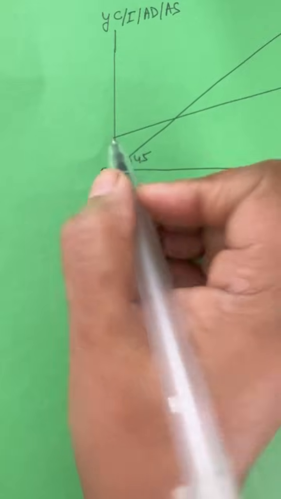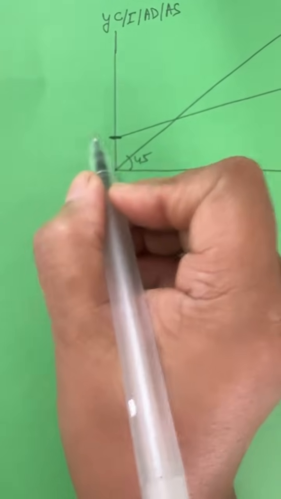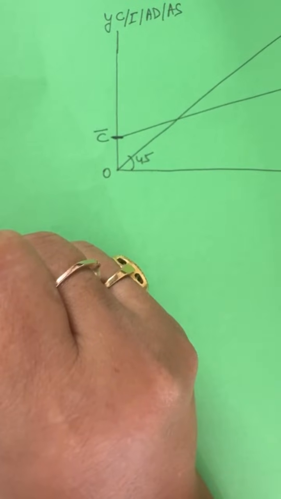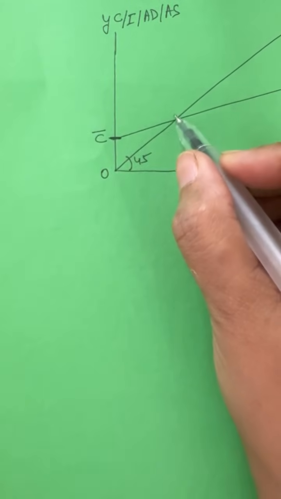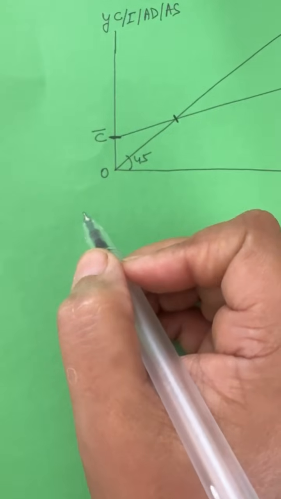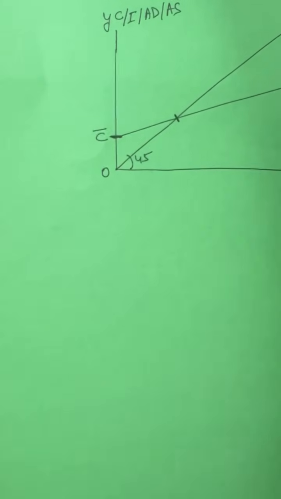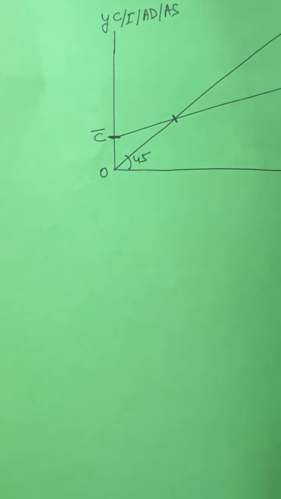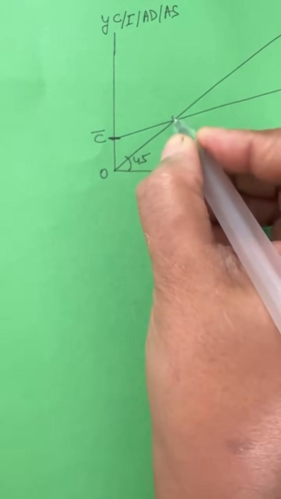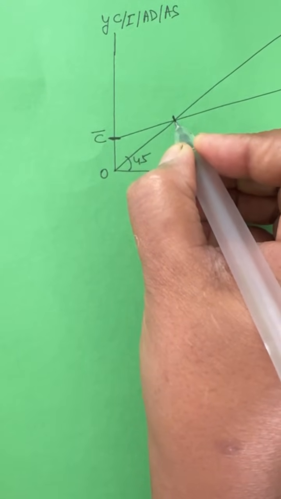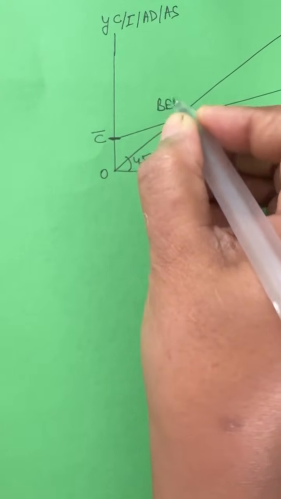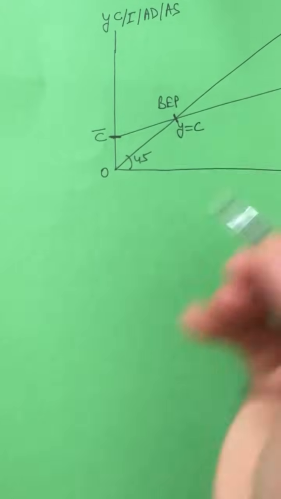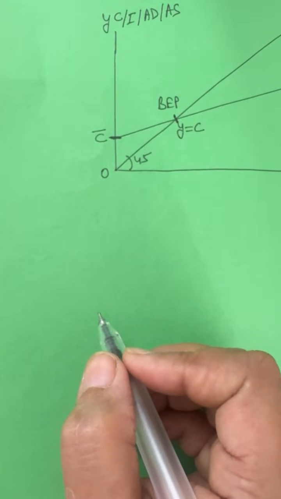Because the intersection of consumption curve is considered as C bar, and the intersection point of consumption curve with respect to aggregate supply curve or income curve, which is already, as we all are aware, ex ante, means planned aggregate supply curve, intersects consumption curve at one point only, which is called break-even point, or at this point consumption is equal to income.